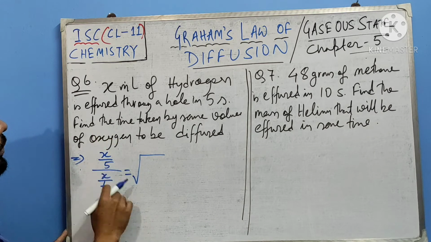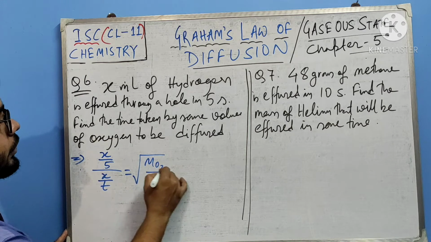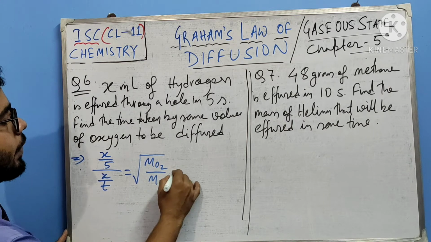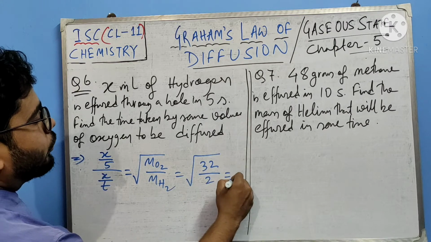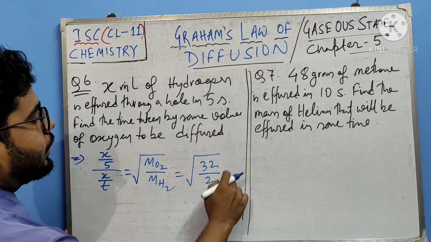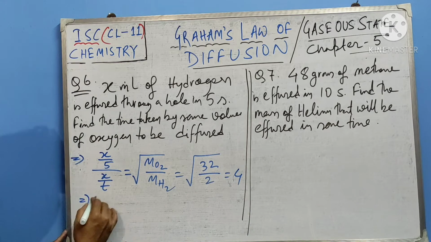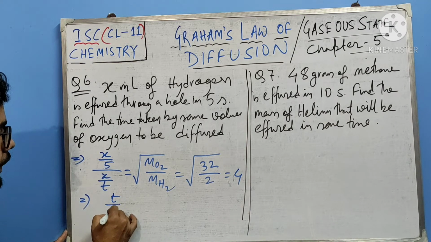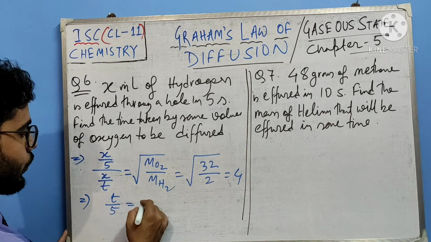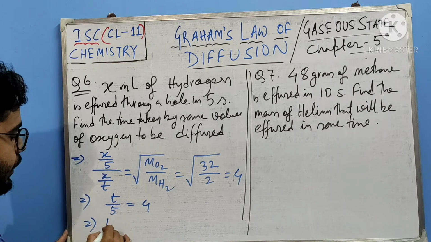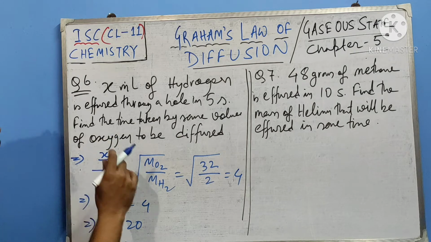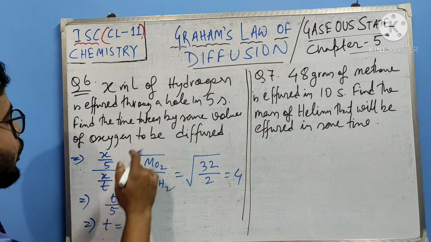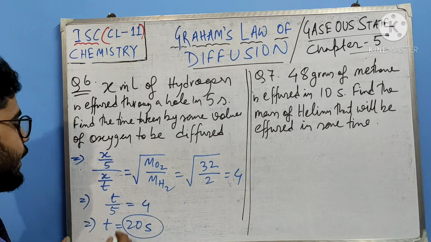Okay, hydrogen by oxygen, so molecular mass of oxygen divided by molecular mass of hydrogen. That is equal to 32 by 2, so this is root over 16, that is 4, right? So I can write T by 5 equals 4, which implies T equals 20. So for the same volume of oxygen, 20 seconds will be taken.